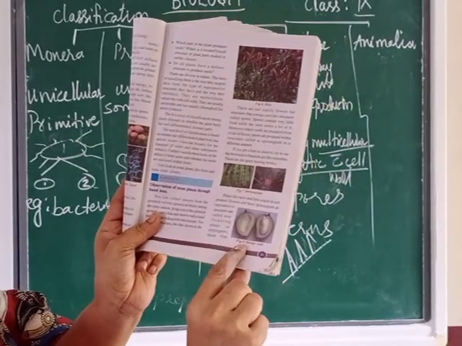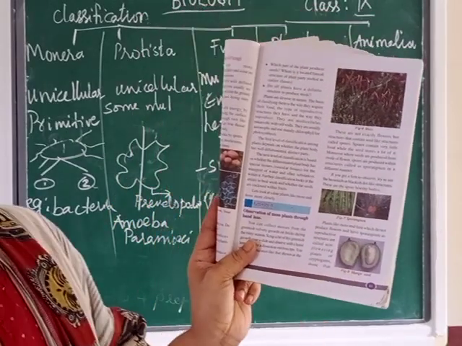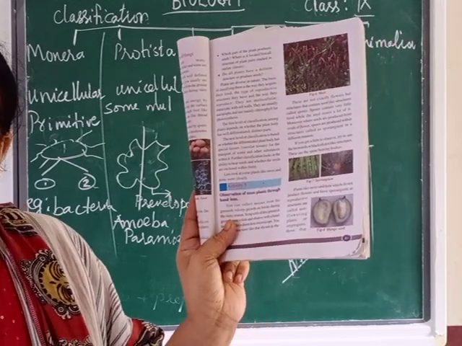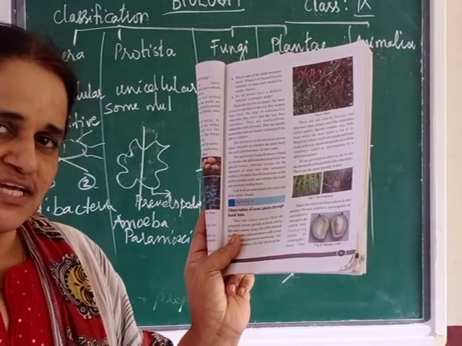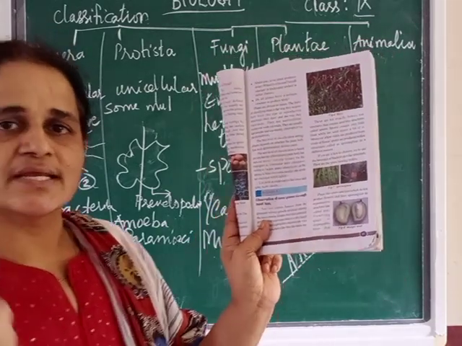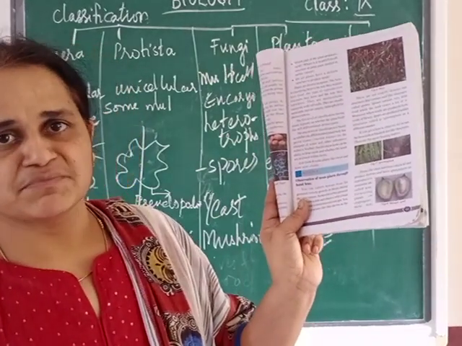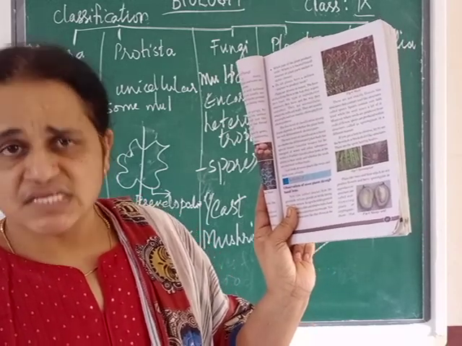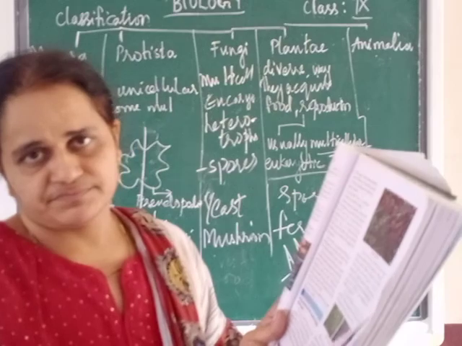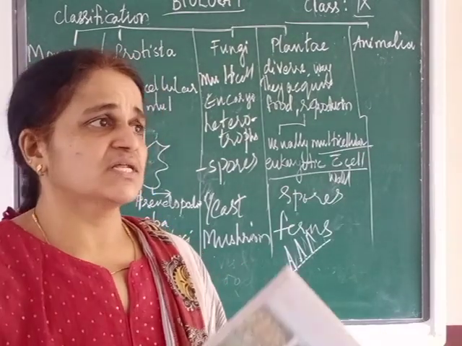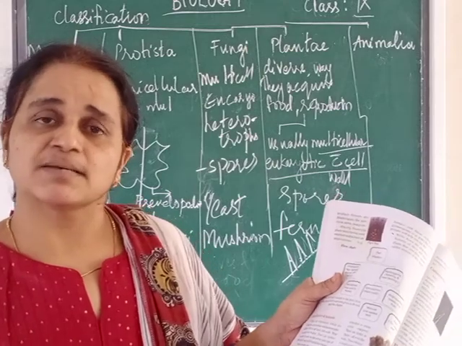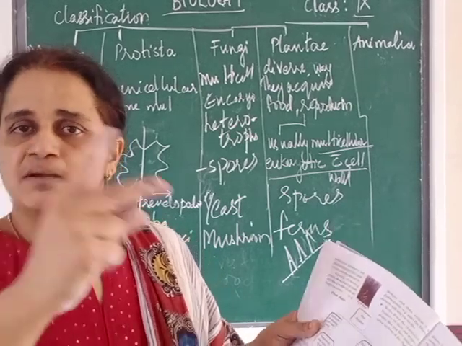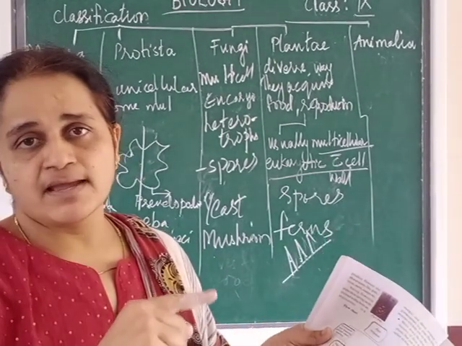But when you go to figure 8, there is mango. You know mango, king of fruits, your favorite fruit. When you eat that mango, where is the seed present? Inside. So this seed helps in propagation. That means when you want a mango tree, what will you do? You will sow the seed. Which seed? Mango seed. So seed helps in propagation. There are some seed producing plants. There are some plants which do not produce seed because they do not have flowers. That means in plants there are different groups like flowering and non-flowering.